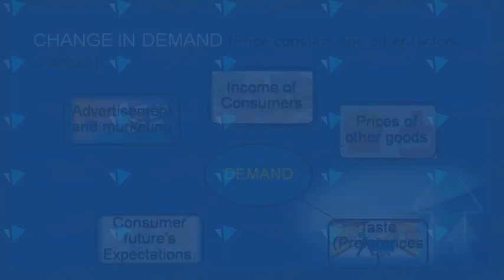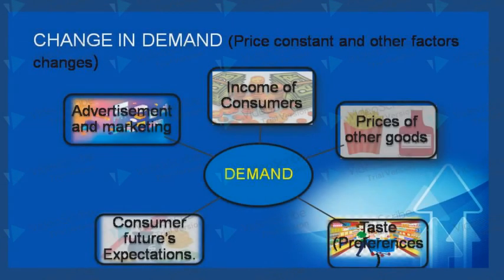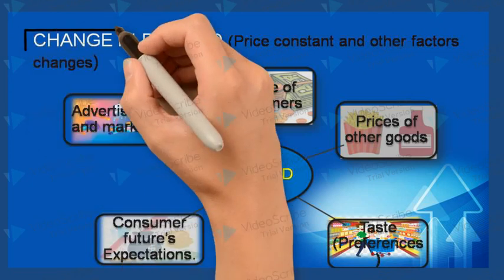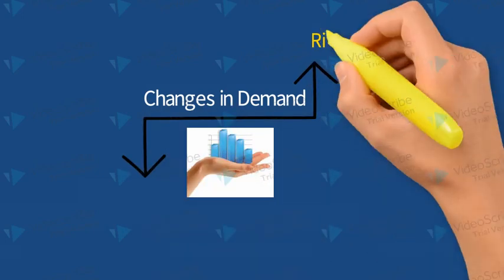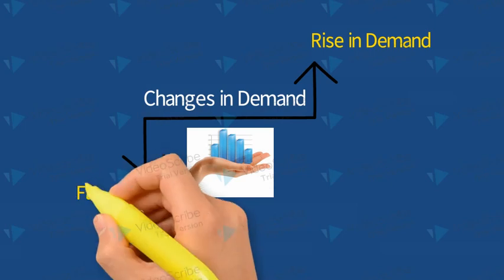Now what is change in demand? Change in demand takes place when price is constant and other factors change. Change in demand occurs due to the change in these factors like consumers' income, prices of other goods, consumers' taste or preferences, consumers' expectation about future prices, and advertisement or marketing. So if any one of these factors changes and price is constant, there is a change in demand. There are two types of changes in demand: rise in demand and fall in demand.